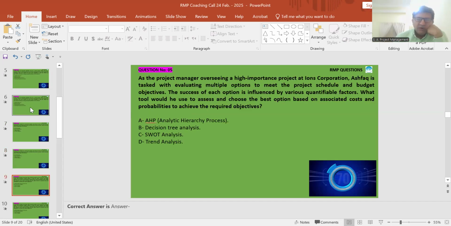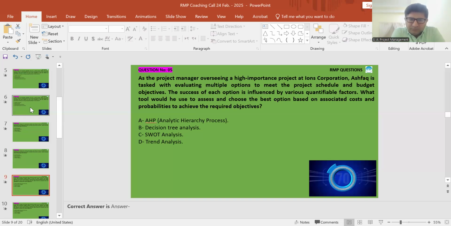Question number 5. As a project manager overseeing a high importance project at Ions Corporation, Ashfaq is tasked with evaluating multiple options to meet project schedule and budget objectives. The success of each option is influenced by various quantifiable factors.